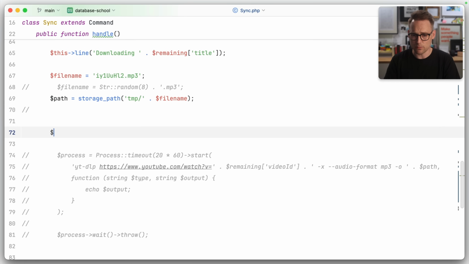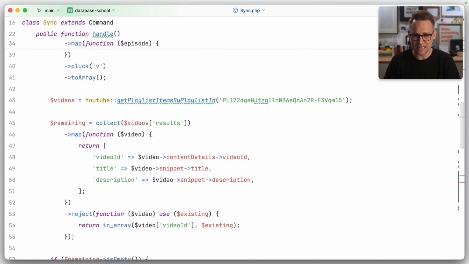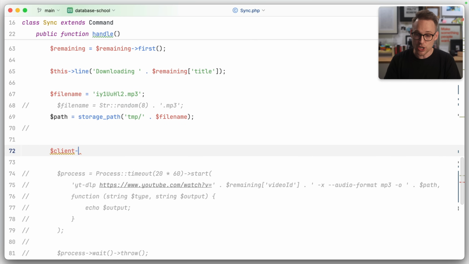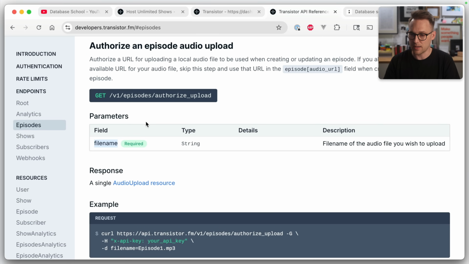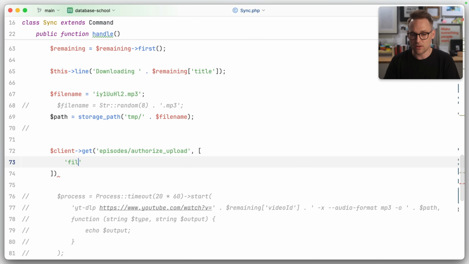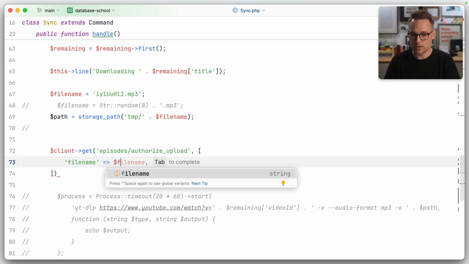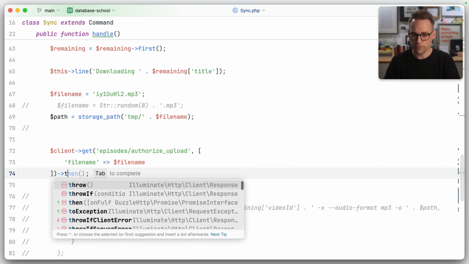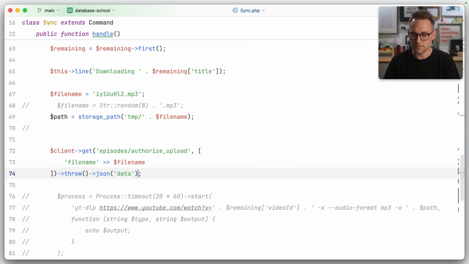Okay, let's do that. We still have our client around, I think. Didn't we name that client? Client. Yeah, we still have our client around. So we're going to get episodes, authorize upload. Boy, my memory is shot. Episodes, authorize upload. And we're going to set the file name to our file name. Funny how that works. And we will throw and JSON.